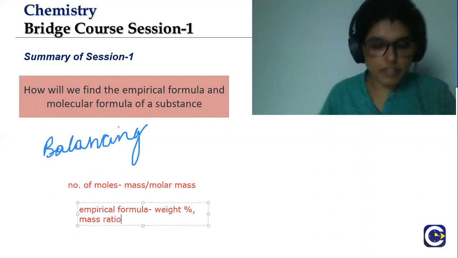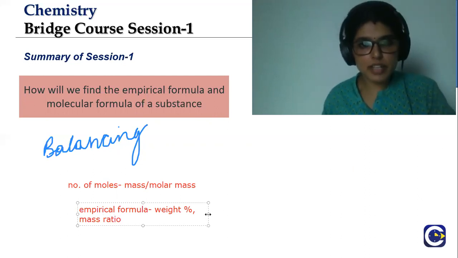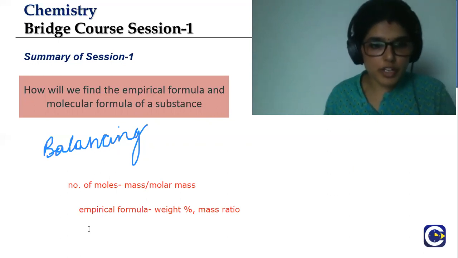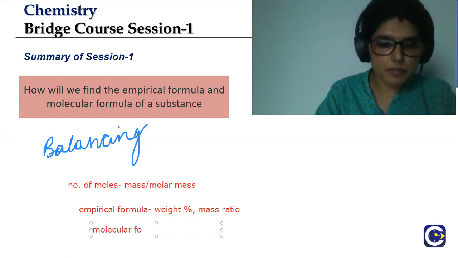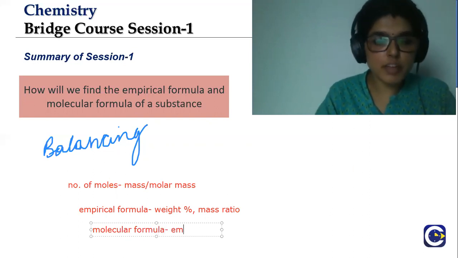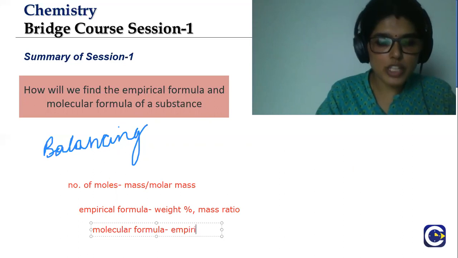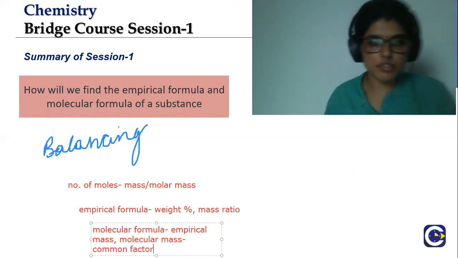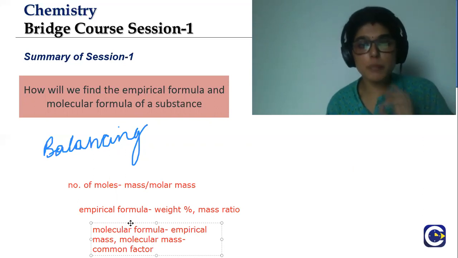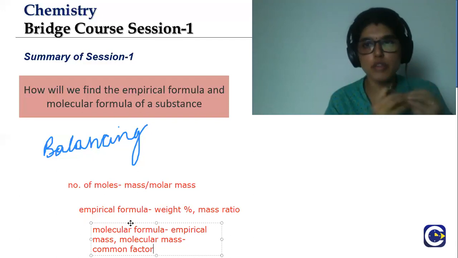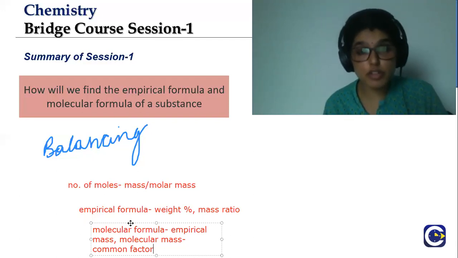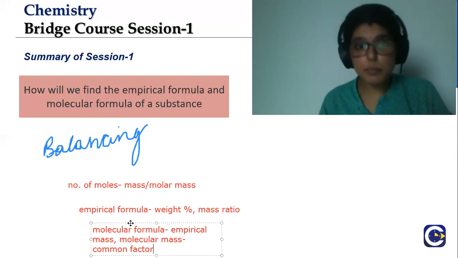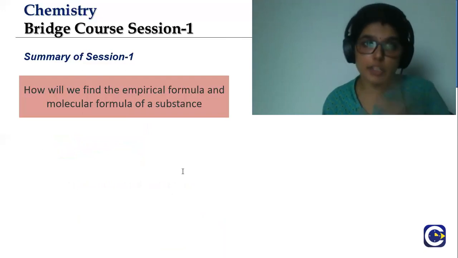Both can be given, isn't it? And then we also found out the molecular formula. How do we find out the molecular formula? From empirical formula and molecular mass, using the common factor or conversion factor. Using the factor, we'll be able to find out the molecular formula. So here we found out all these things on how to find out the formulas. So if you have a new substance in front of you, you can use this in order to find a new formula. That is, the formula of a new substance can be determined by using this.